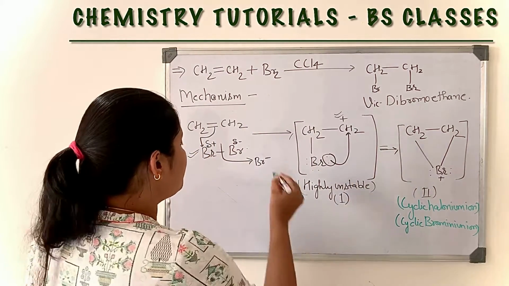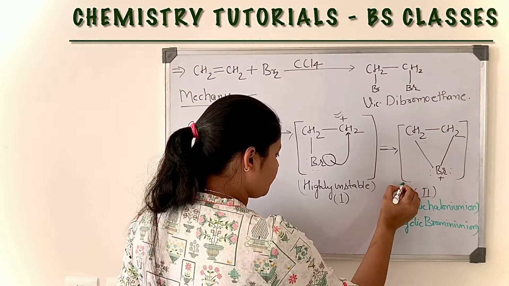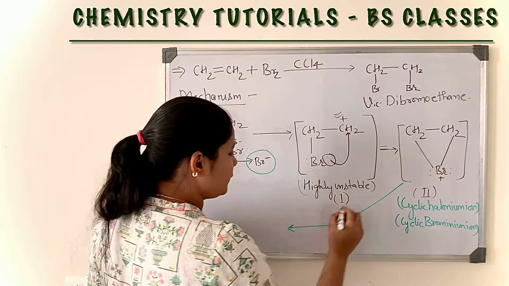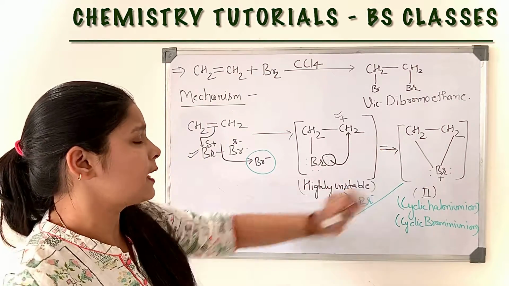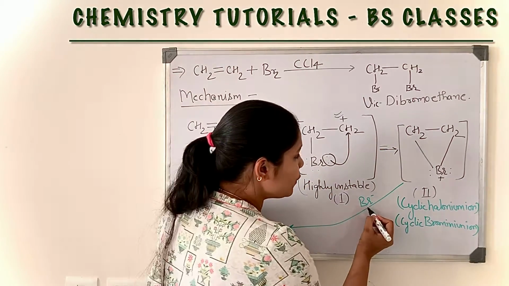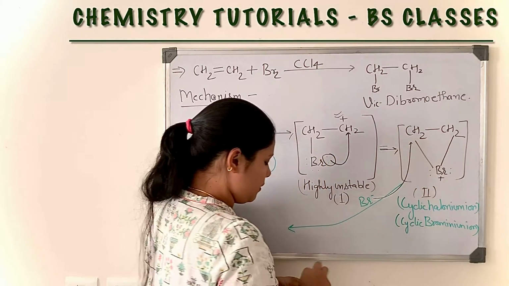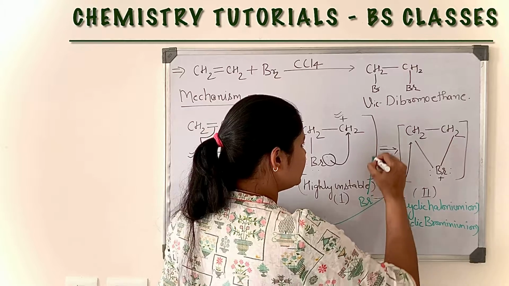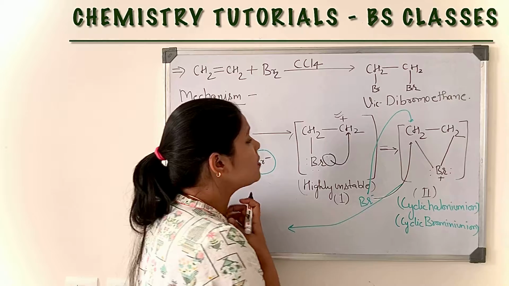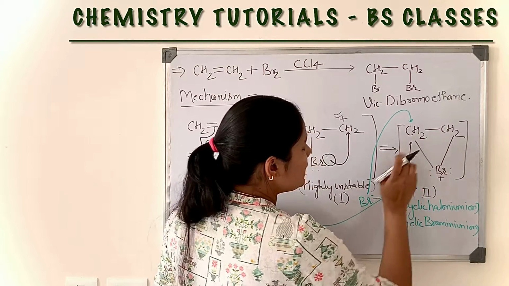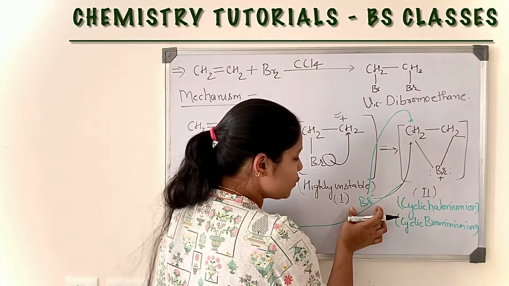Now we have Br minus in the medium. So this bromine will attack on this compound, either from this side or this side. But attack from this side is not possible because here bromine is present and this is also a bromine.